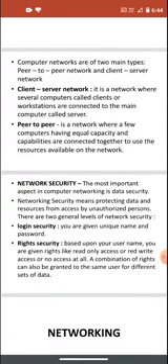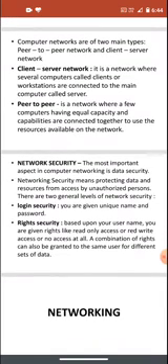There are two general levels of network security: login security and write security. In login security, you are given a unique name and password. Like in your Ursal, you get an admission number, and for the password you have your mobile number. That is your login security. Only you know your admission number, so only you can open your Ursal account. That is your login security.